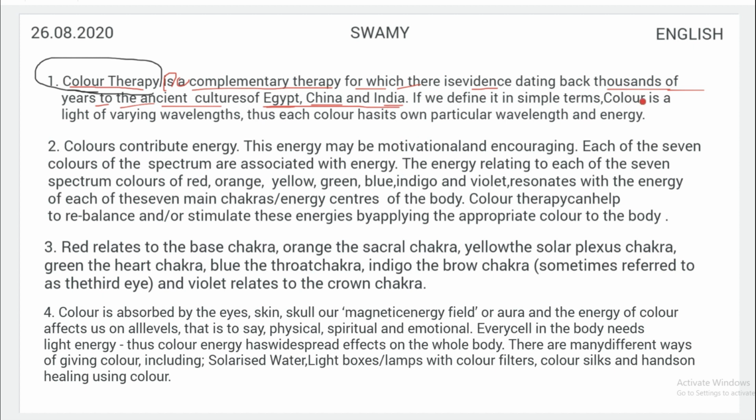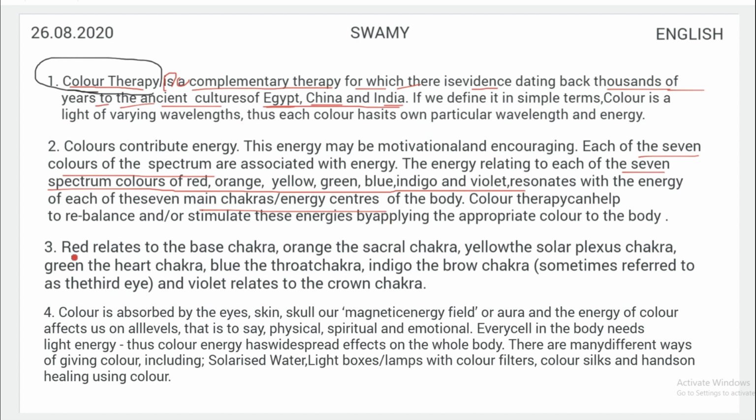So I have selected one important sentence here, and in the same way let me select a few more important sentences which I would like to use while writing the answer. So there are 7 colors. Let me select the 7 colors of the spectrum. And what are the 7 colors? 7 colors of spectrum: red, orange, yellow, green, blue, indigo, and violet. And then main chakras, energy centers.